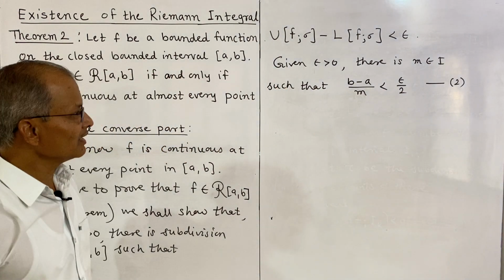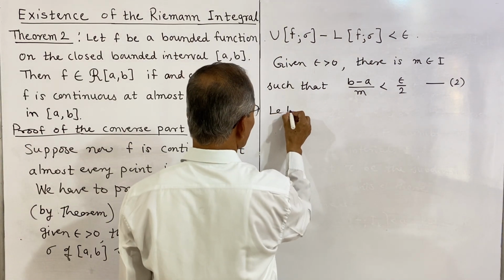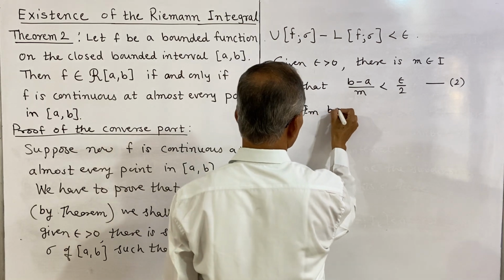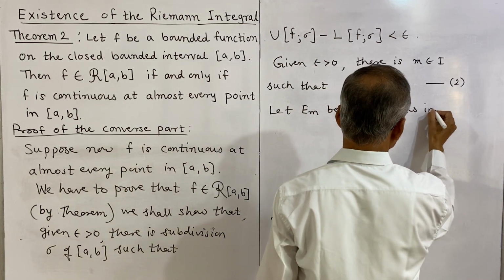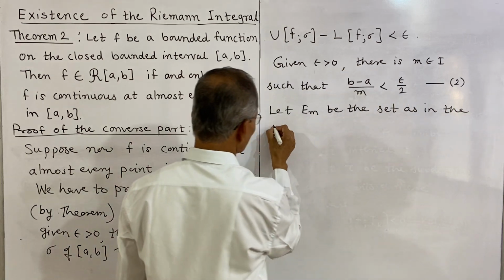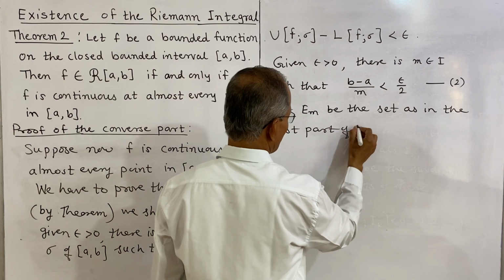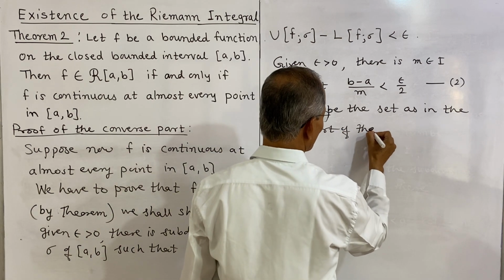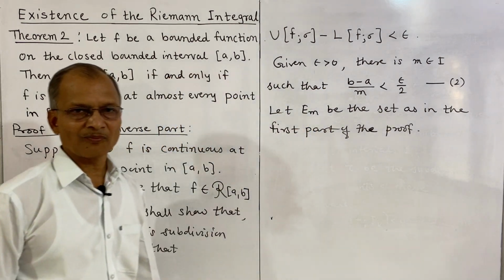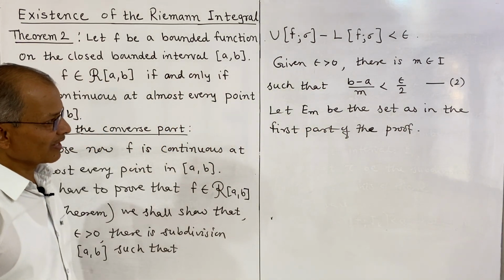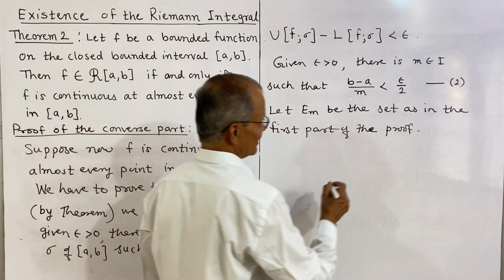Now, we define em as in the first part of the theorem. Let em be the set as in the first part of the proof. But what is that em? That is, em is the set of points of the interval a b at which the function is not continuous.